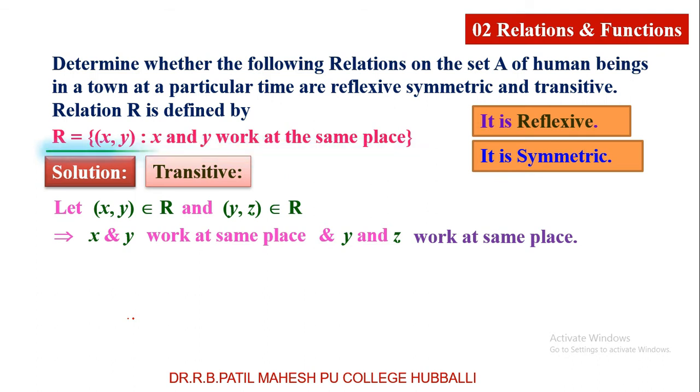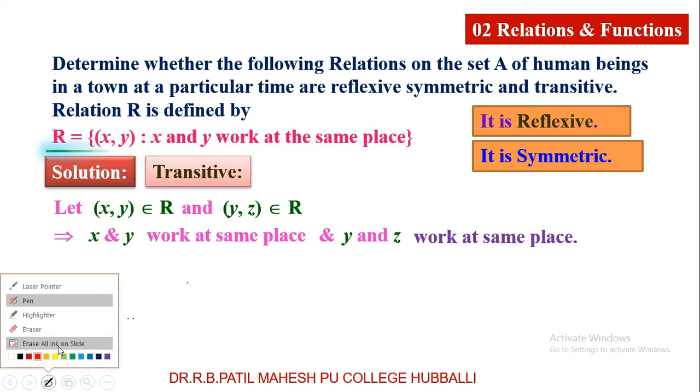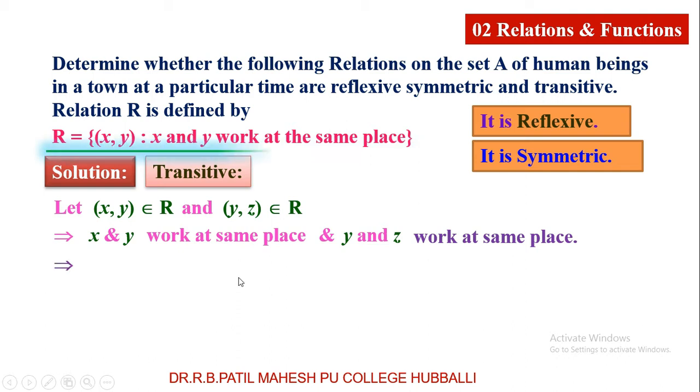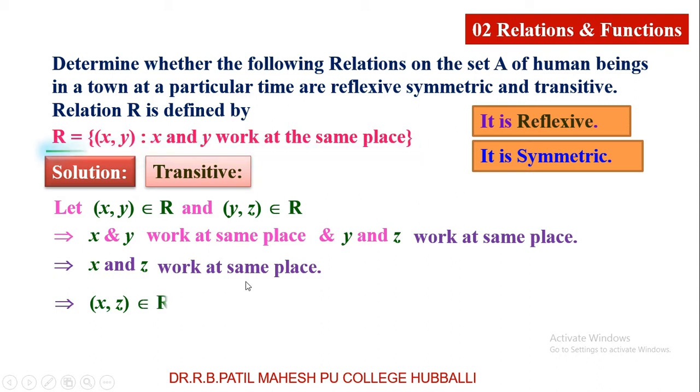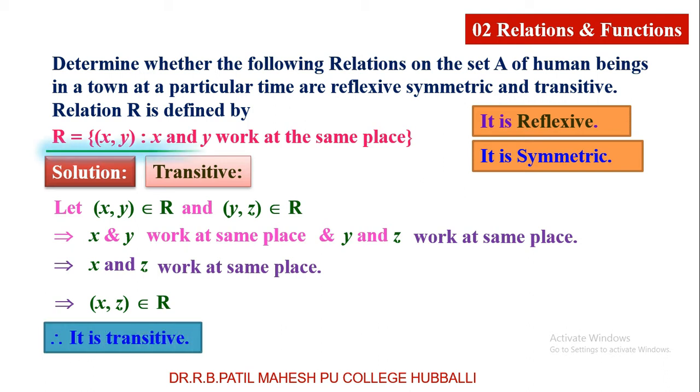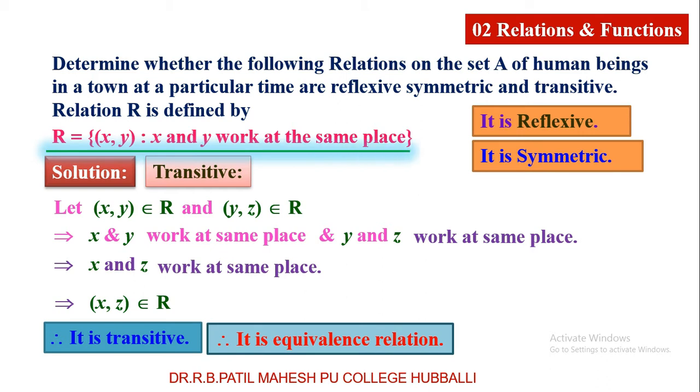Therefore x and z work at the same place. Hence, (x, z) belongs to R, and this relation is called transitive relation. Therefore, the relation is reflexive, symmetric as well as transitive. Because it is reflexive, symmetric, and transitive, hence we call it an equivalence relation. Now, let me take the next example.